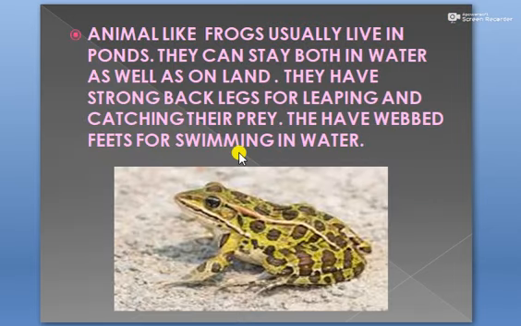Now the animals which live in water include frogs and fishes. But frogs, they can live in water also, and they can live on land also. So that's why frogs, they are called amphibians. Amphibians means the animals which can live in water as well as on land. So frogs, they live in ponds.